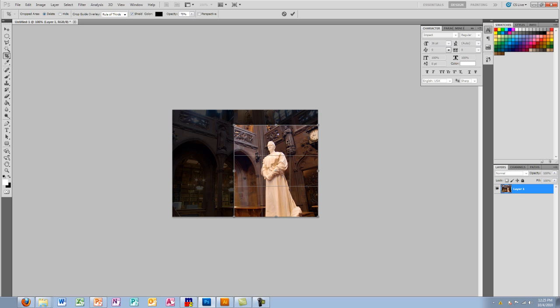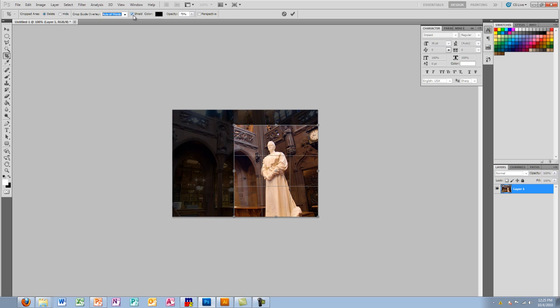And if you'll notice up here, once we have a crop selection made, we have options to delete or hide the cropped area. What that does is delete everything outside of the cropped area. If it's on hide, it'll just temporarily hide it. The crop guide overlay gives you the rule of thirds, which you can see: 1, 2, 3, 1, 2, 3. You can Google that. We can go with none. We can also go with grid, and that lets you line up your image if you wanted to make a perfect selection of 1 inch, 2 inches. For printing purposes, the rule of thirds will help you with that.